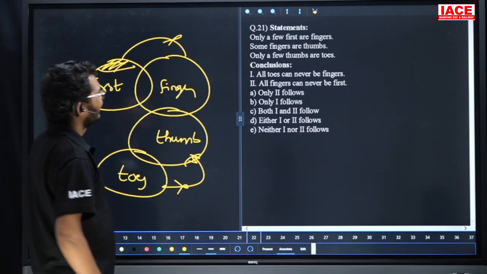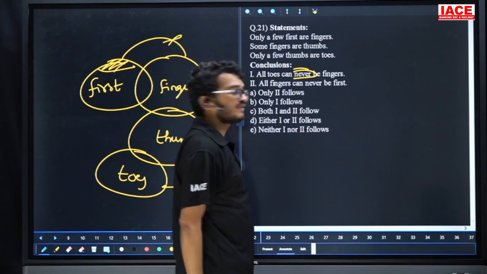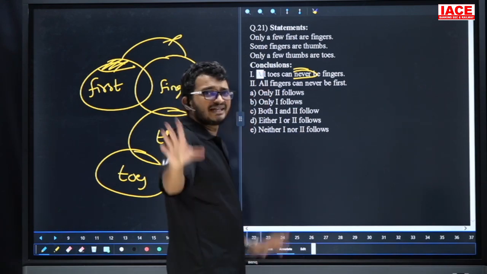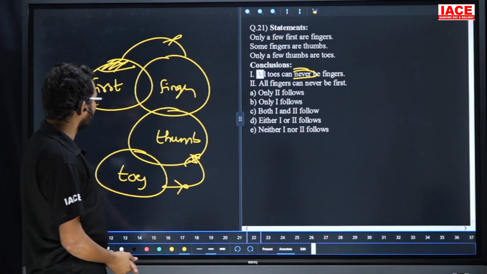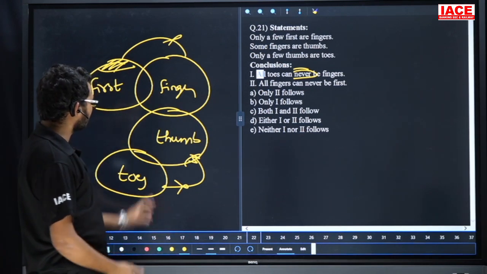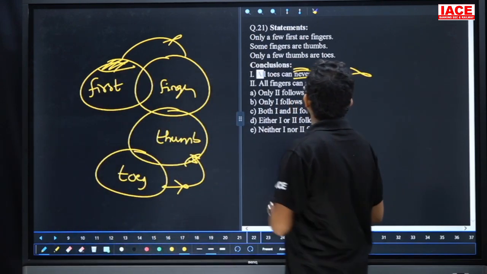Take the first conclusion: all toys can never be. Remember, can never be means what? Some not. Before whatever they given, take some not. That means some toys are not finger. Friends, again, some toys are not finger. Toy and finger relation is what? Can't say. Then the first one is wrong.